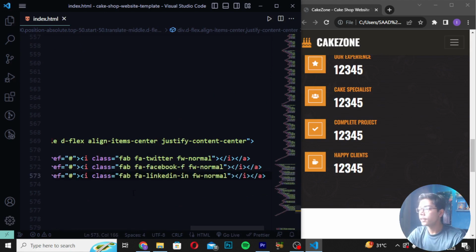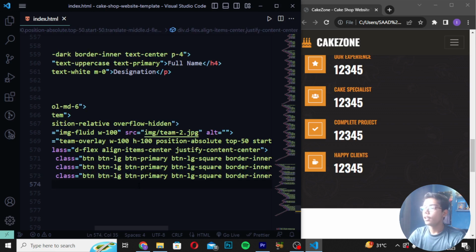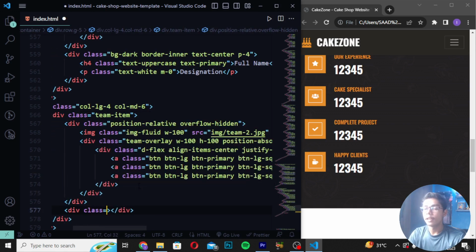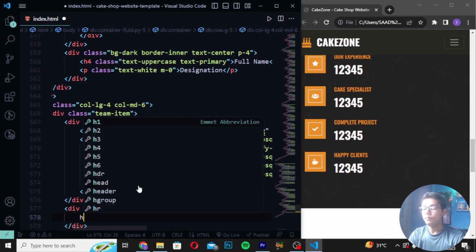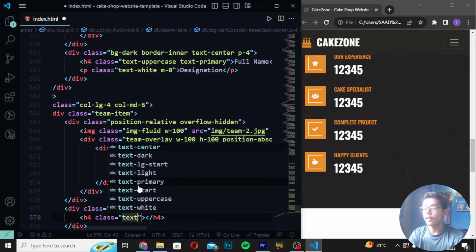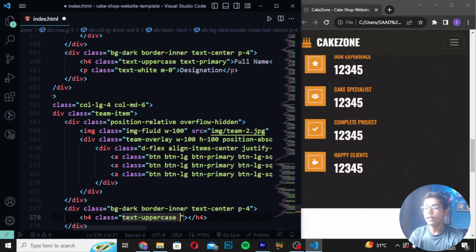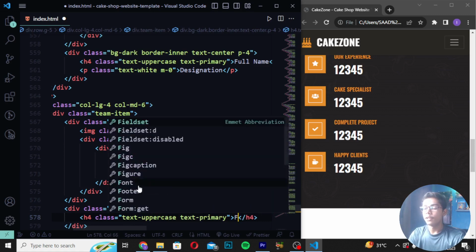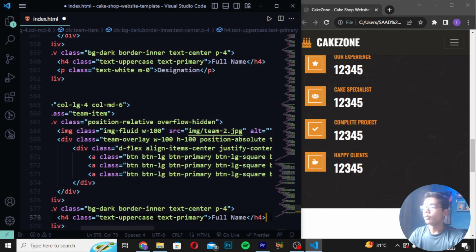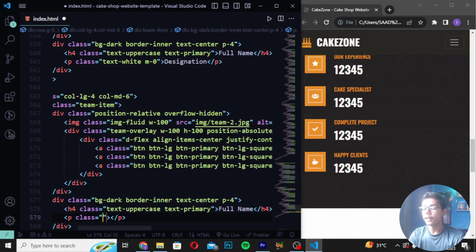and then after saving this thing, you can see we have just written all that stuff like we want. Then when you're done with this, you have to move after the 3 div and create your div class bg-dark, and I will be now writing a border inner text-center, and then you have to write here p-4. Write here h4 class, and I will be writing here text-uppercase. Then I will be now writing here text-primary, in which I will be writing here full name. Then I will be moving down and write here p tag class as text-white, and I will be now just writing here m-0 and write here designation.